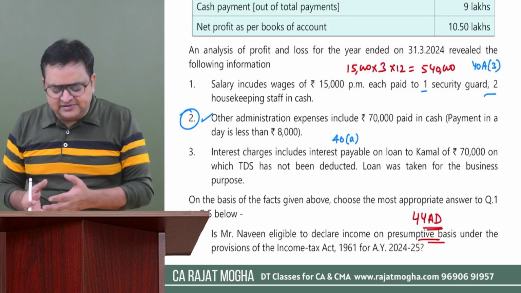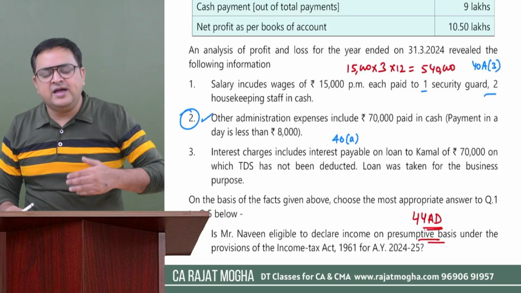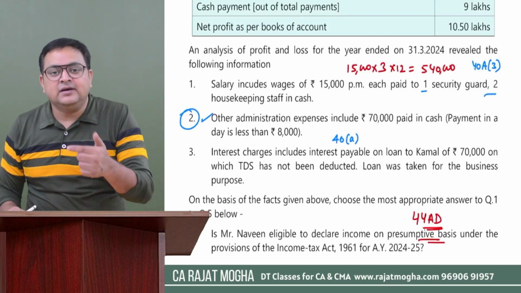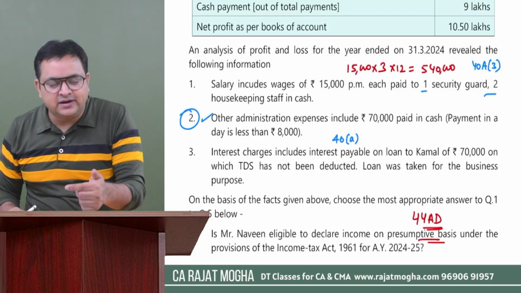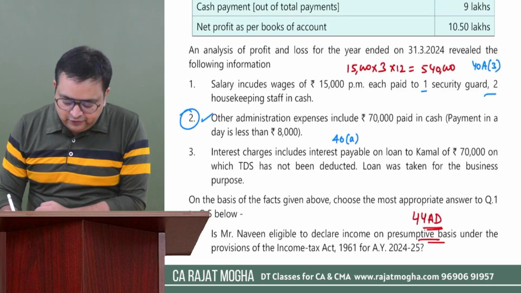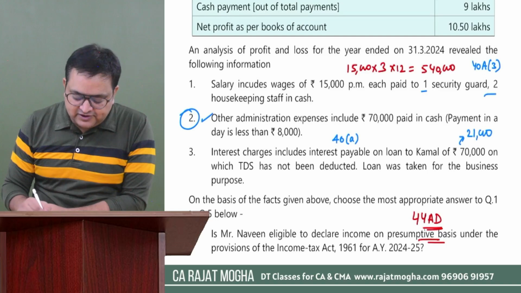But here nothing is mentioned about outside India or non-resident. So we always presume that we are making this payment to a resident. So if we are making a payment to a resident, then if TDS is required to be deducted, 30% of that sum would be disallowed. So here, out of 70,000, 30%, that is 21,000, shall be disallowed, right? Provided the assessee was required to deduct TDS.